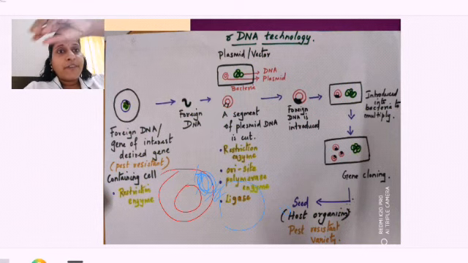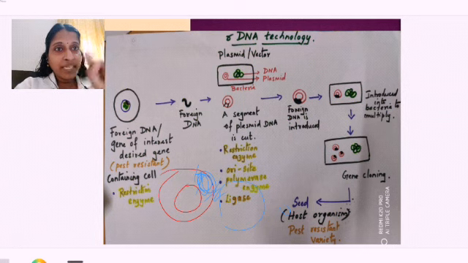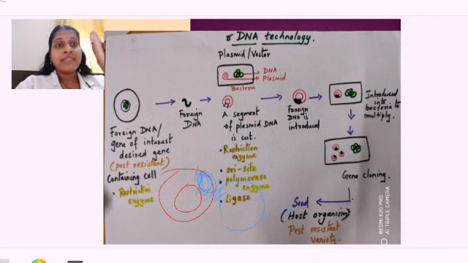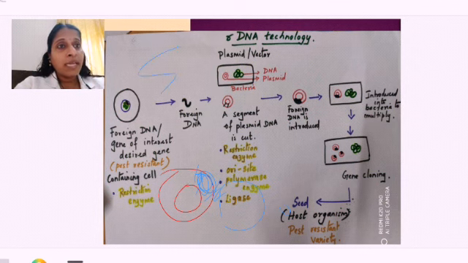Now I will make it a bit clear. I have taken a foreign DNA. This foreign DNA is being isolated. Now I am taking a bacteria. In that bacteria there is an extra chromosomal DNA called plasmid. This plasmid should have some property. What is the property? It should have a site, a region where the replication process starts. So that site we call it as what? The ORI site, origin of replication. What is replication? One DNA converted into two DNAs.